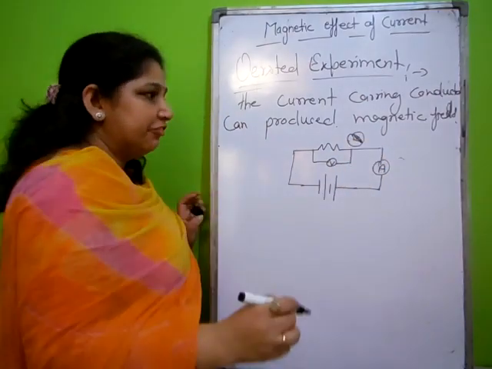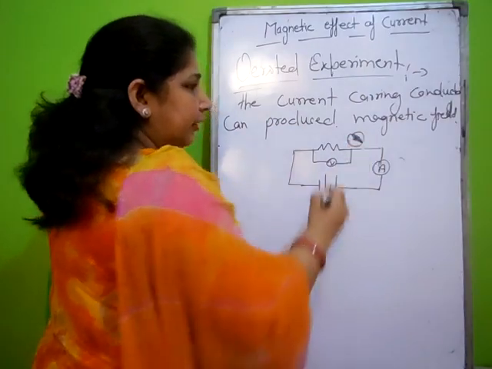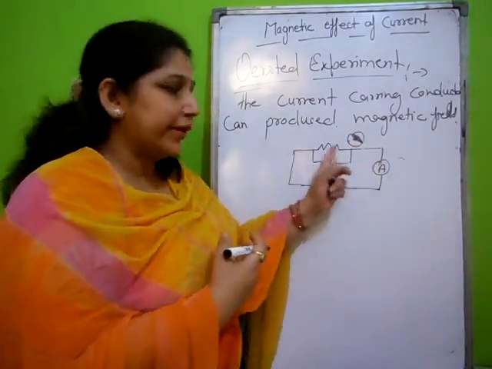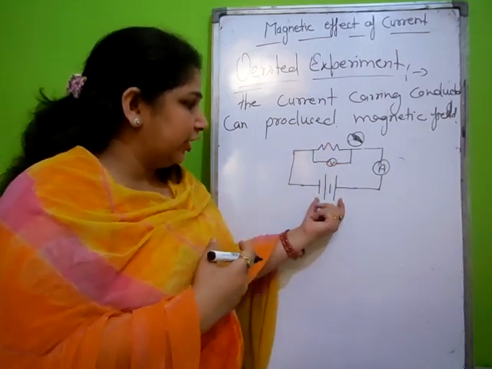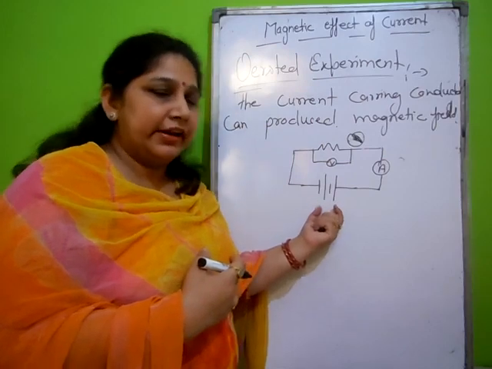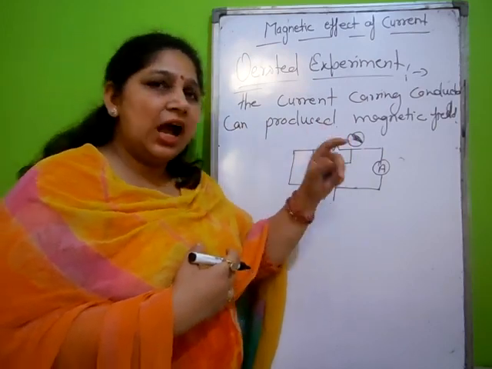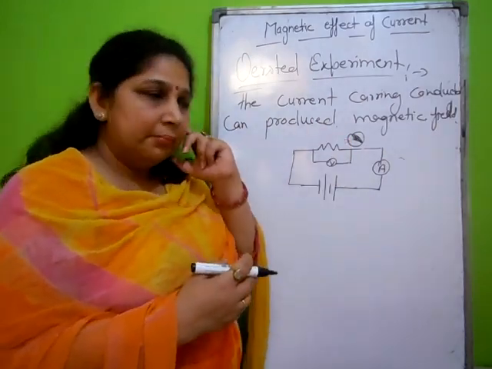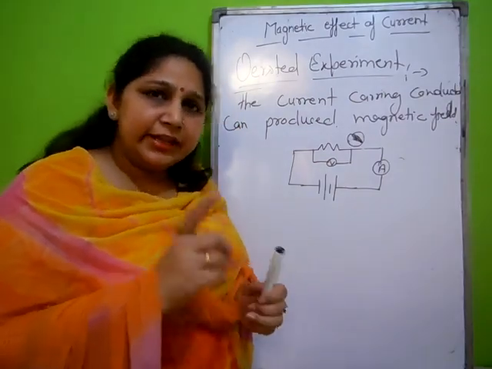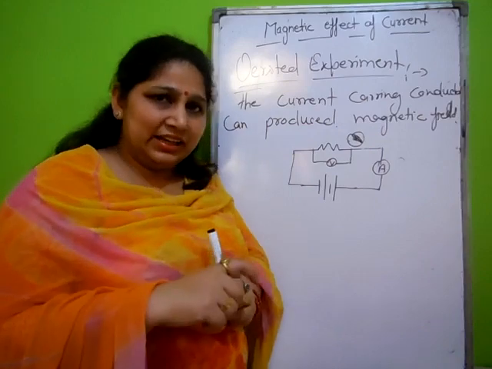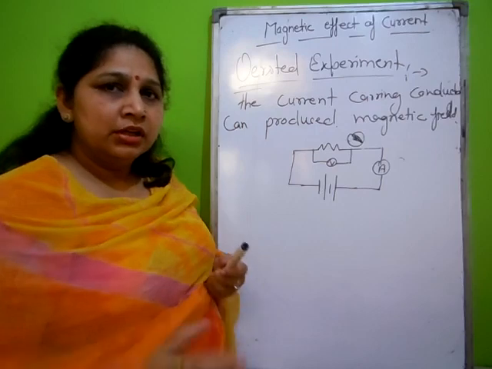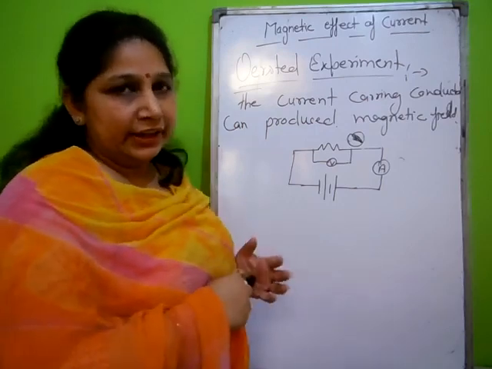It means a magnetic field is definitely created when current passes through the conductor, and if the direction of the current is changed by changing the polarity of the battery, then the deflection will be in the opposite direction. Got it? He was the first person to relate the magnetic effect to electric current. After that, he did not do further work in the field of magnetic fields.